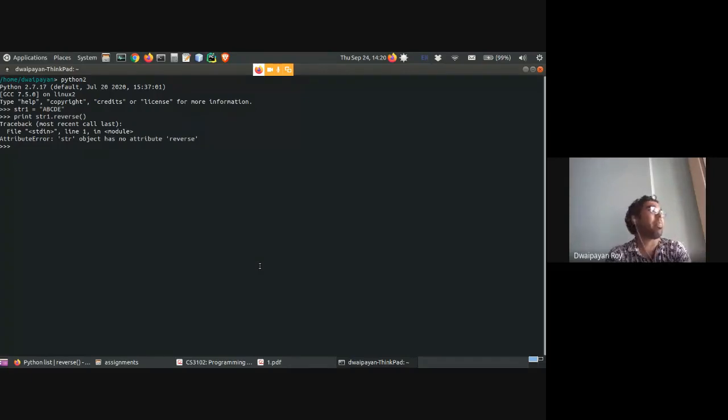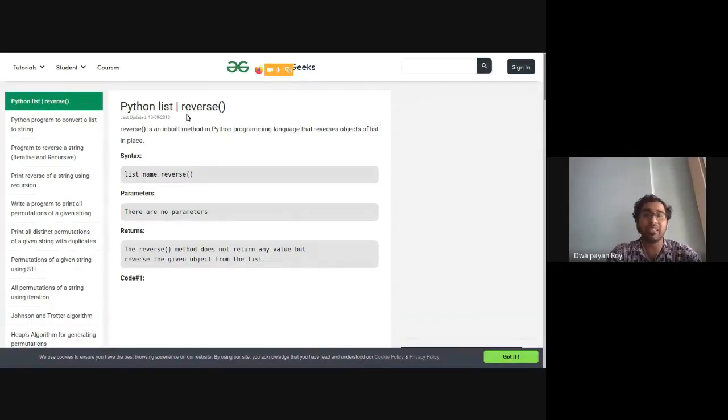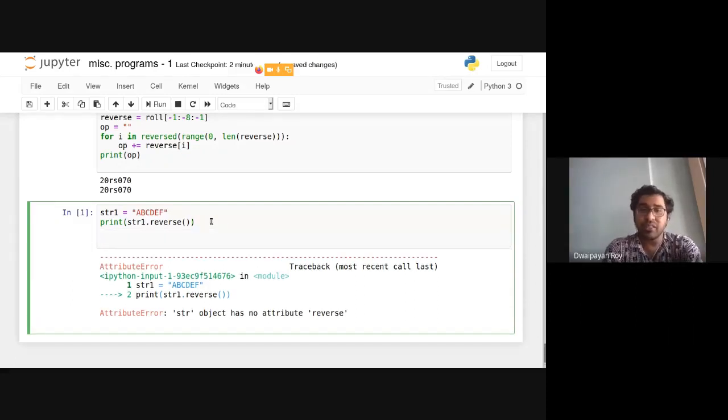What we have looked at, you can see this is the documentation. In the documentation it is written that reverse is an inbuilt function, but it is for an object from list. In this example, I declared a string and was trying to apply this. That's why I was getting an error, because str1 is a string and this reverse is a list function.